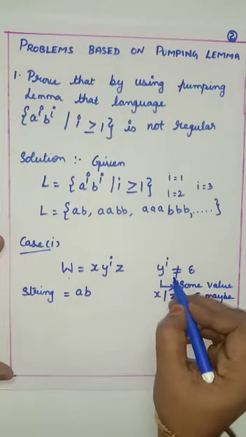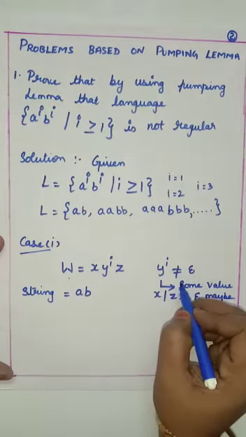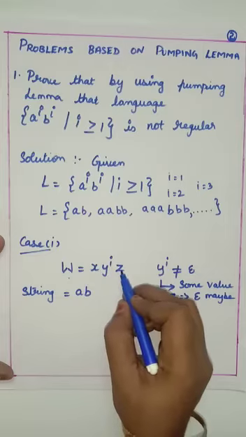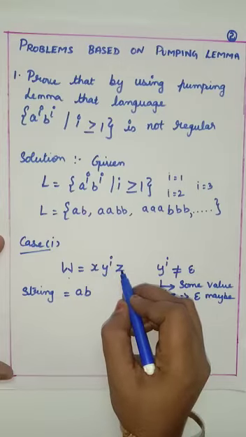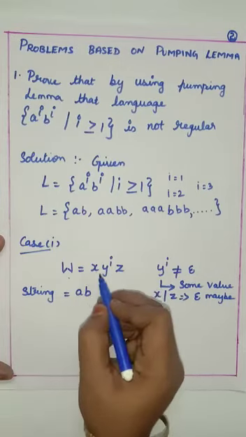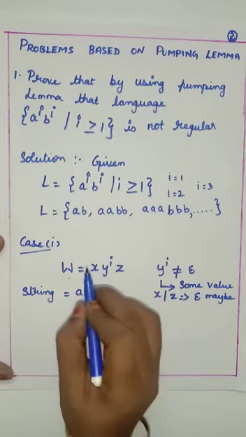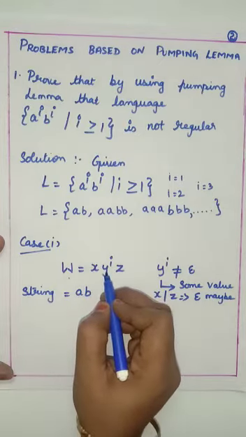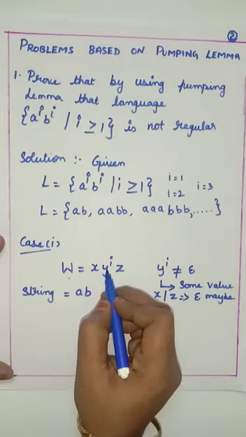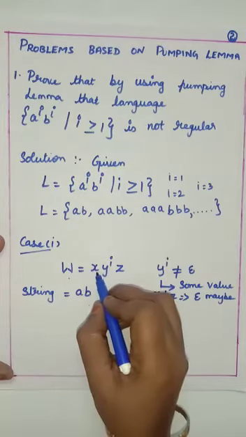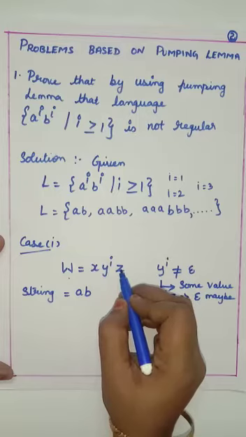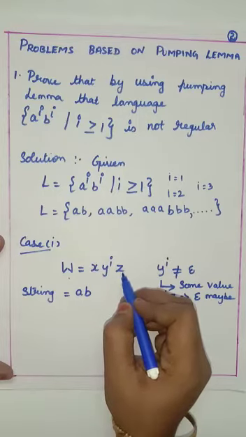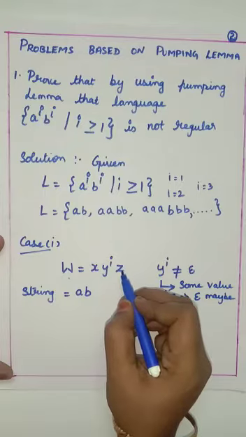It must always have some value, and either x or z can be epsilon. According to the pumping lemma concept, x or z may be epsilon, but y should not be equal to epsilon. And the third property is that x y to the power of k z belongs to the language L for all values of k greater than or equal to 0.